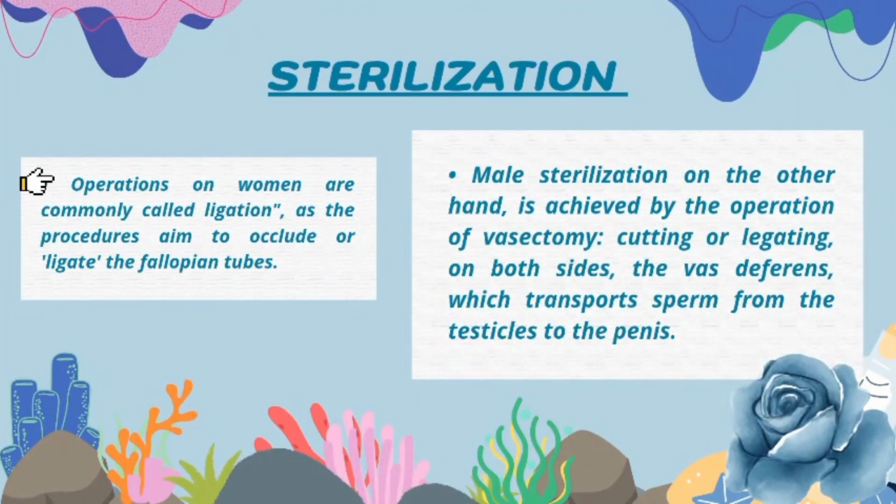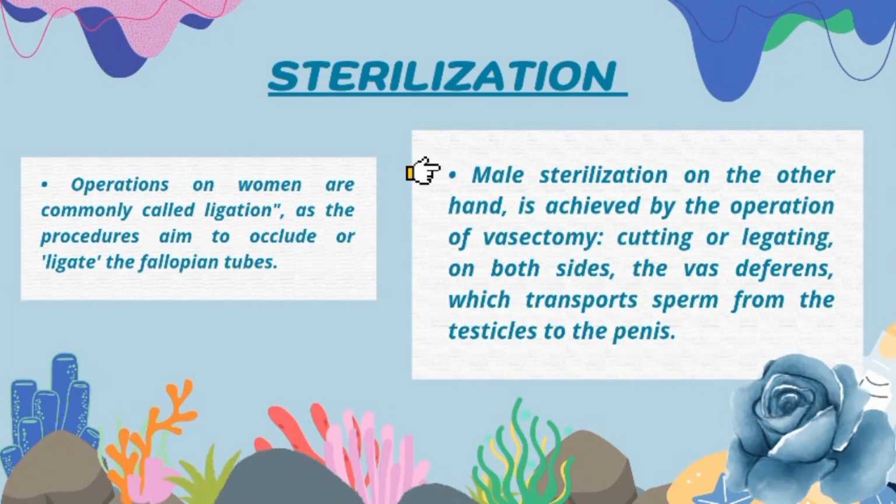Operations on women are commonly called ligation, as the procedure aims to occlude or ligate the fallopian tube. So ligation, also called tubal ligation, is a surgical procedure for female sterilization in which the fallopian tubes are permanently blocked, clipped, or removed. This prevents the fertilization of eggs by sperms and thus the implantation of a fertilized egg. Tubal ligation is considered a permanent method of sterilization and birth control.